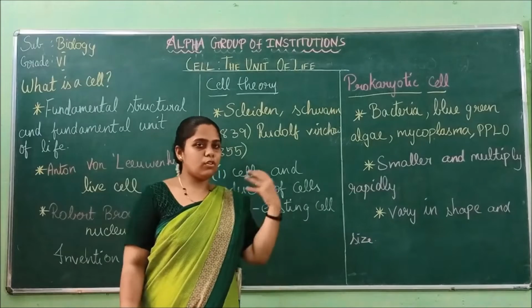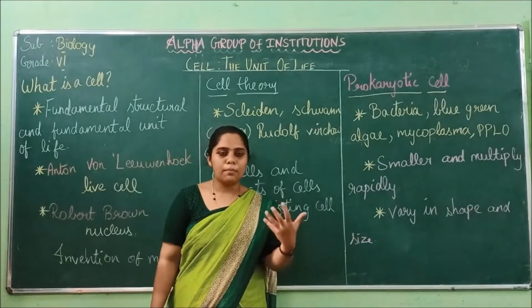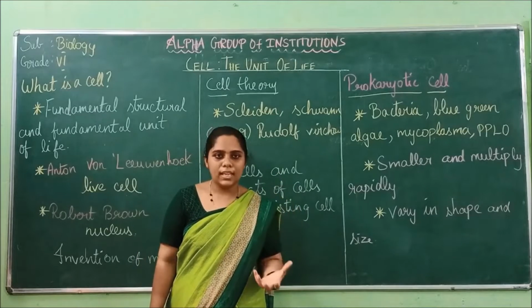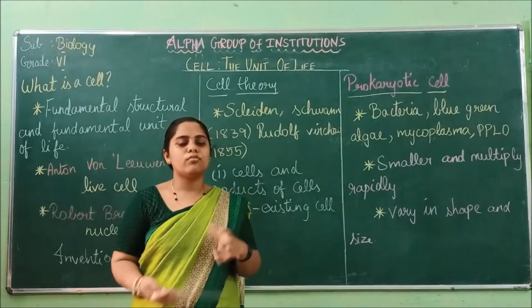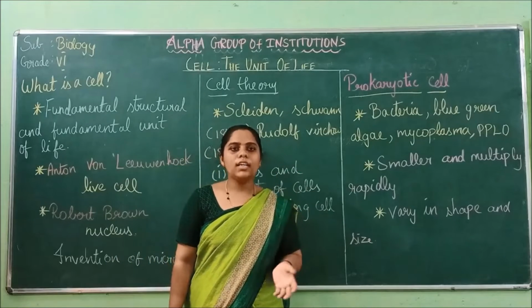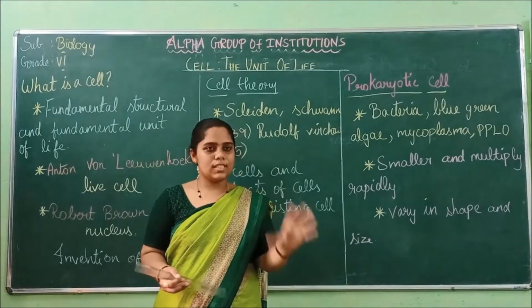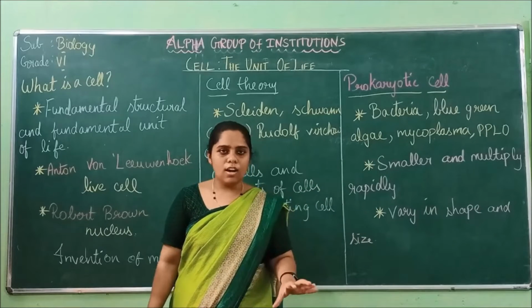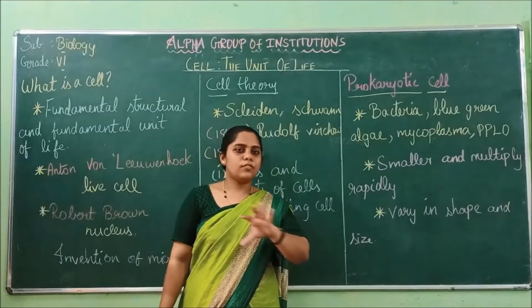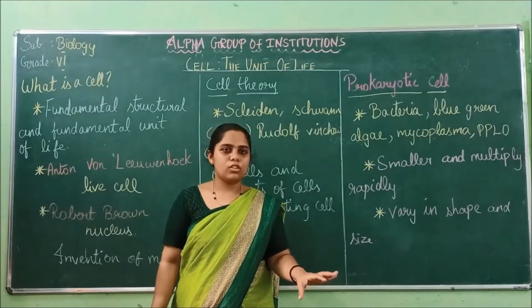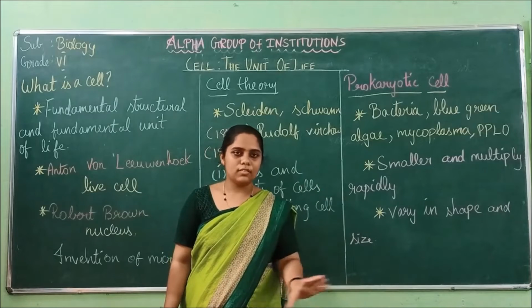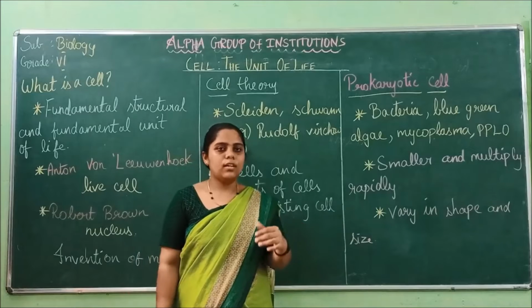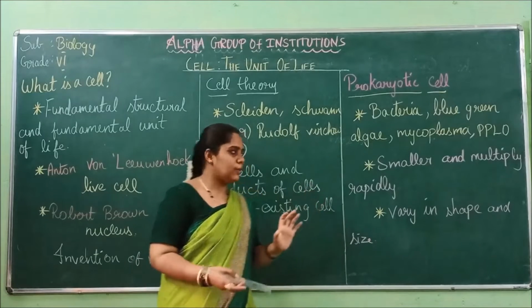What is a cell? Before going into the unit, we should be sure about what a cell is. A cell is the basic structural and functional unit of life, and all the living things are made up of cells only. If anything has cells inside it, it is called a living thing. If no cell is present, then it is a non-living thing. So this is the basic foundation of the cell. Now let us move into the lesson.